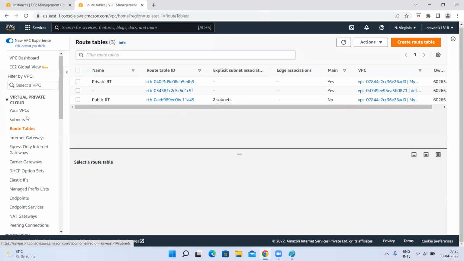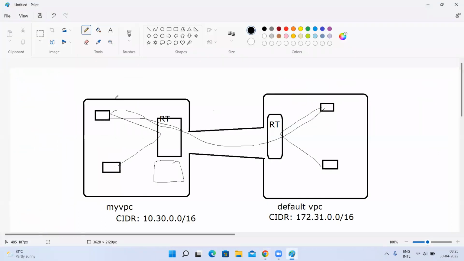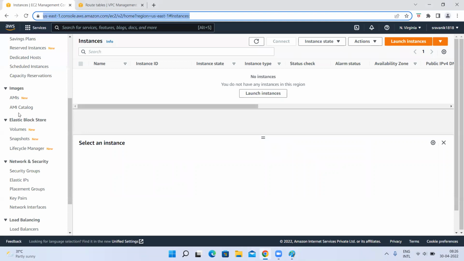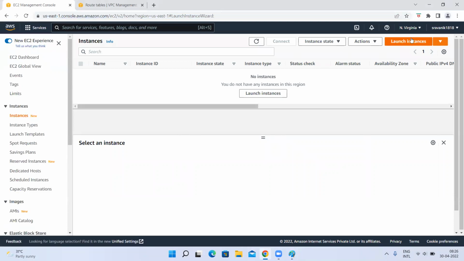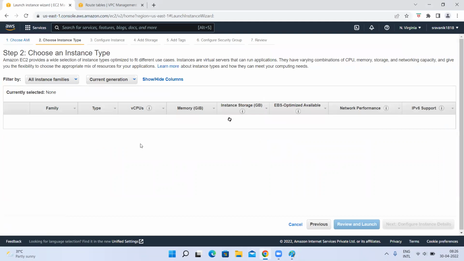Understood? Do I need to show you that? Yesterday I showed you. Do you want me to show it again? You create and launch one instance in this VPC, launch one more instance in the other VPC, and try to talk to them. The connection has to happen. So let me create that. If you want to show quickly, launch instance, this one, I'm going to select in default VPC.